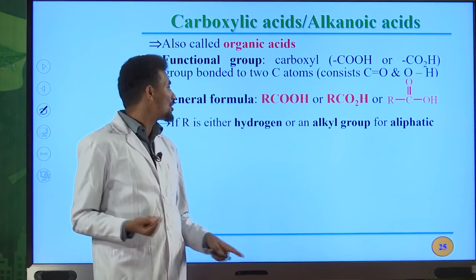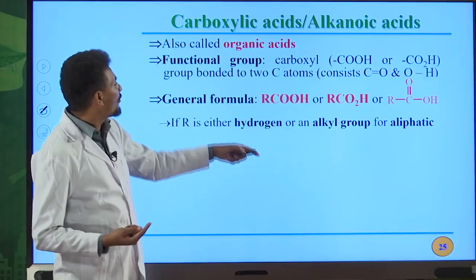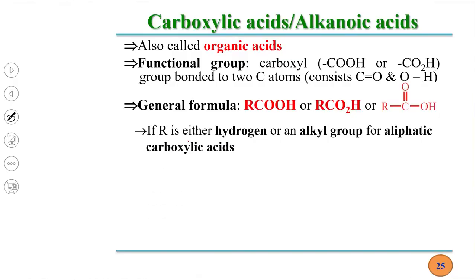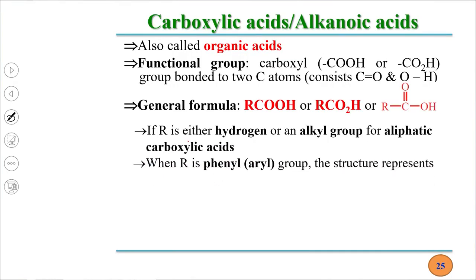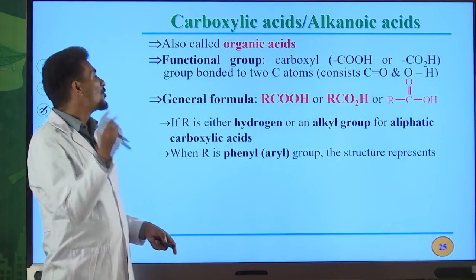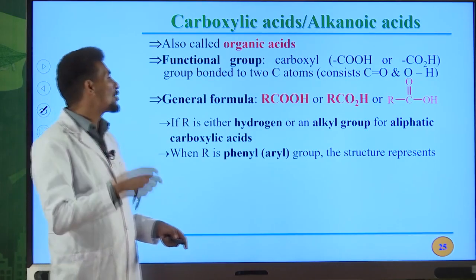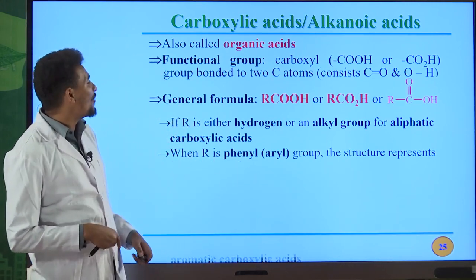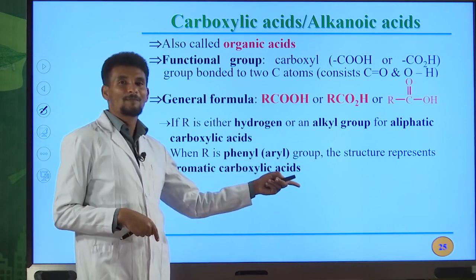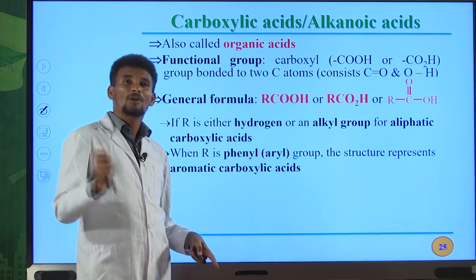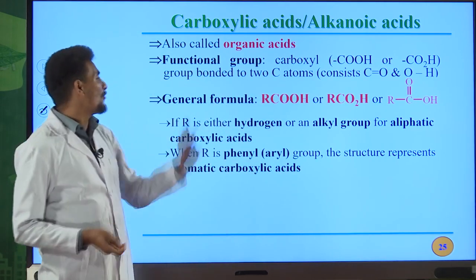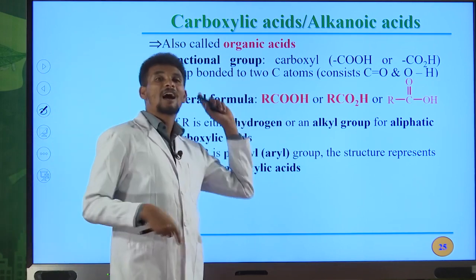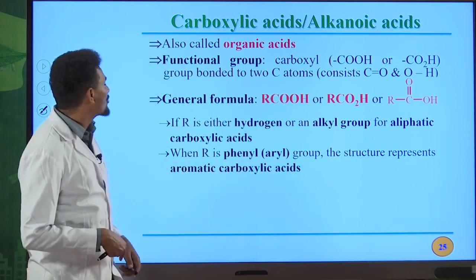R is either hydrogen or an alkyl group for aliphatic, but for aromatic, R is a phenyl group or aryl group. If, for example, you have a benzene ring and you have a COOH group, a carboxyl group directly bonded to the benzene ring, that one is an aromatic carboxylic acid. But if R is an alkyl group or hydrogen atom, these types of carboxylic acids are named aliphatic carboxylic acids.